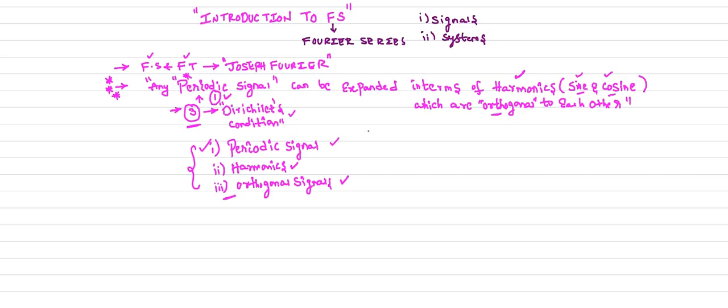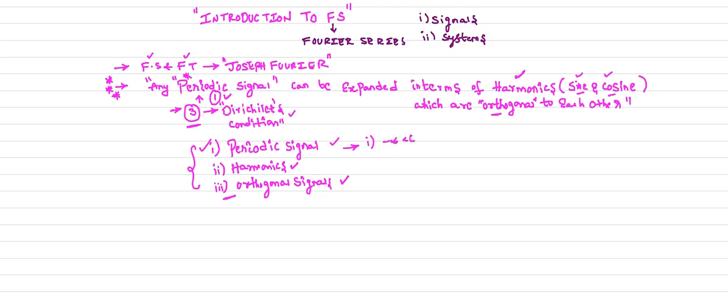Now when it comes to the periodic signals, I explain one by one all these concepts so that you can easily understand the definition of the Fourier series. Now what is a periodic signal? There are two conditions. If a signal x of t is a periodic signal, it must satisfy two conditions. So what is the first condition?